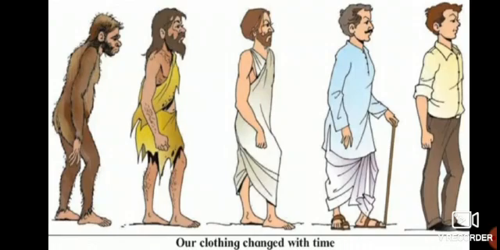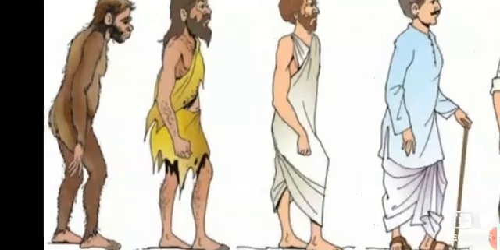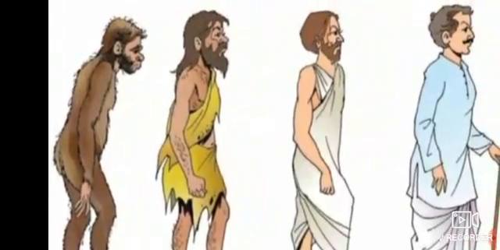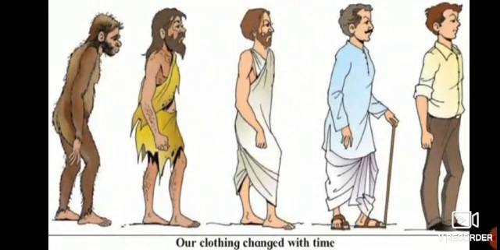In the first picture, you can see that we were first like monkeys, but afterwards we changed. We, the past people, were having a lot of hair on their body. But what were the changes? The change was the reduction in the amount of body hair.